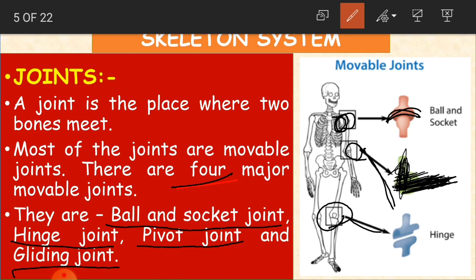So there are four major movable joints. They are what? Ball and socket joint, the first one. Second one is hinge joint. Third one is pivot joint. And the last one is gliding joint. Okay, now let's move on.